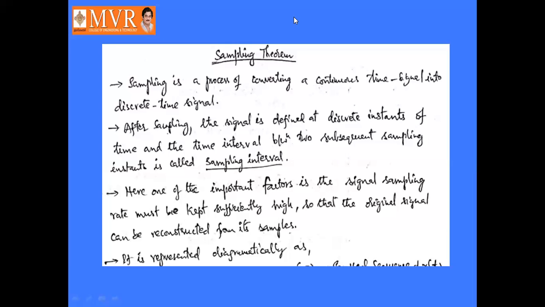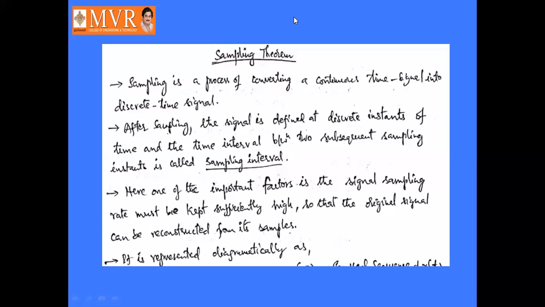One of the important factors here is the signal sampling rate.